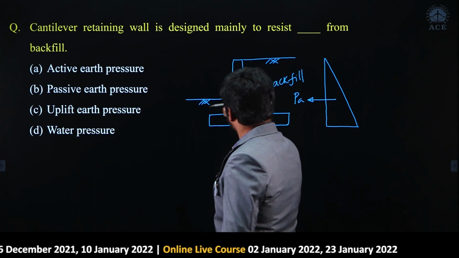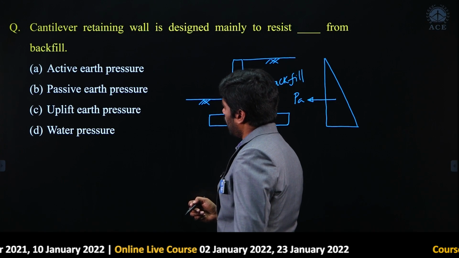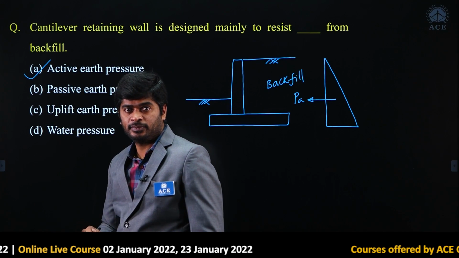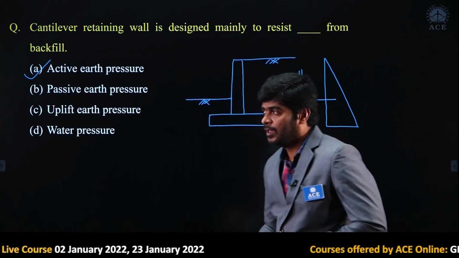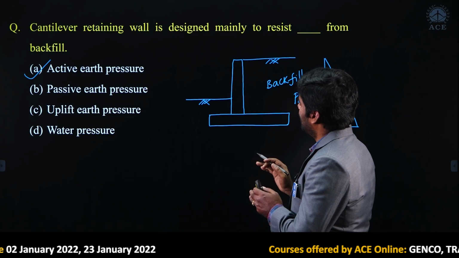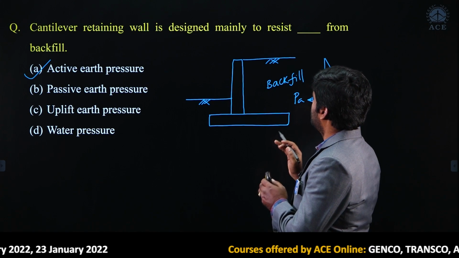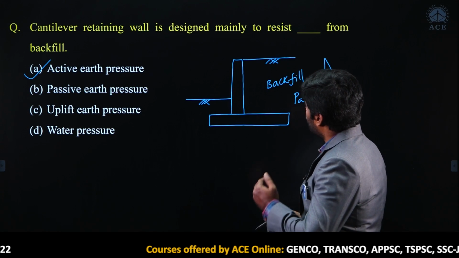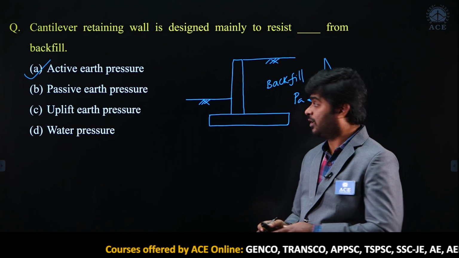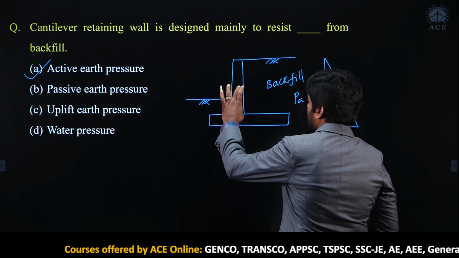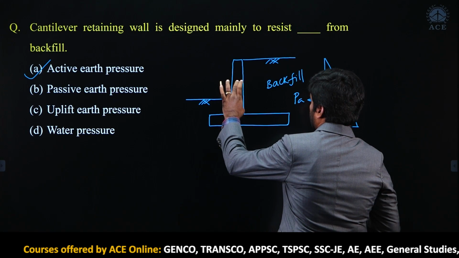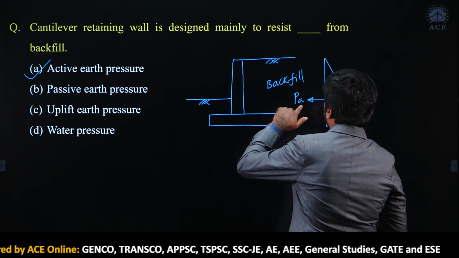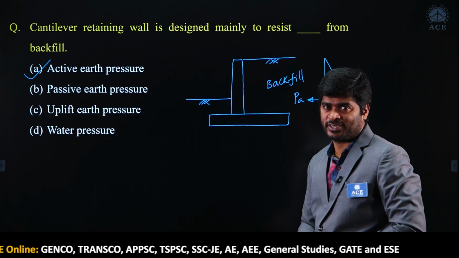For active earth pressure only, this vertical wall we have to design. Option A is correct. The question is, a cantilever retaining wall is designed mainly to resist, my dear, from backfill. They are not asking regarding the bottom slab, they are asking this one only. This vertical wall is designed for what? Designed for active earth pressure.